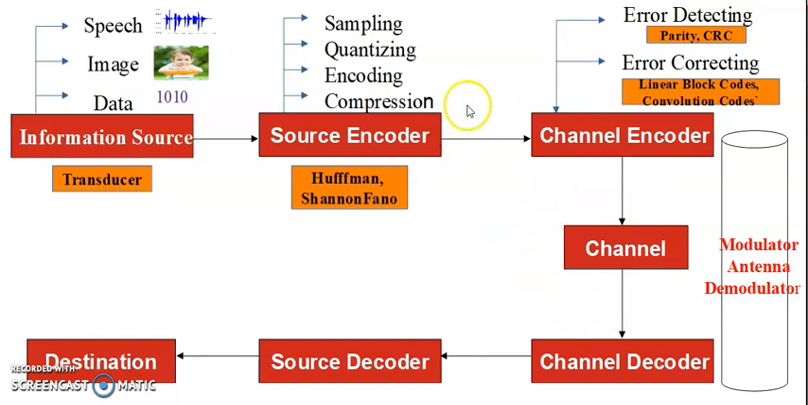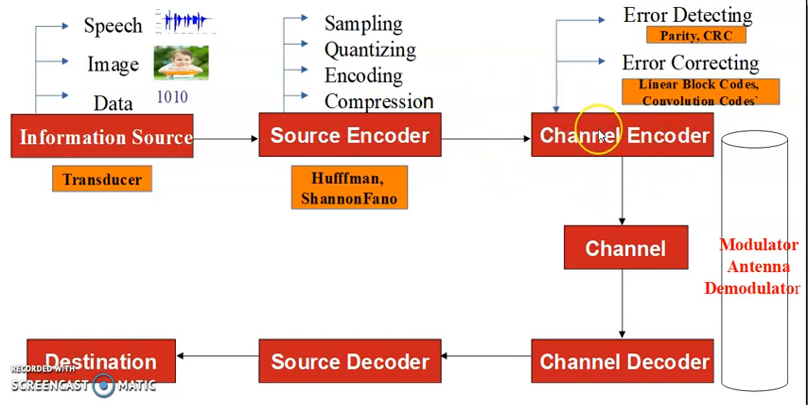Suppose I am transmitting 1 here. Due to the noise in the channel, that 1 may be received here as a 0. So that is, an error may occur here. To have some control over this error, we are using the channel encoder block. In this channel encoder block, we are adding some extra bits to the data which is coming from the source encoder.